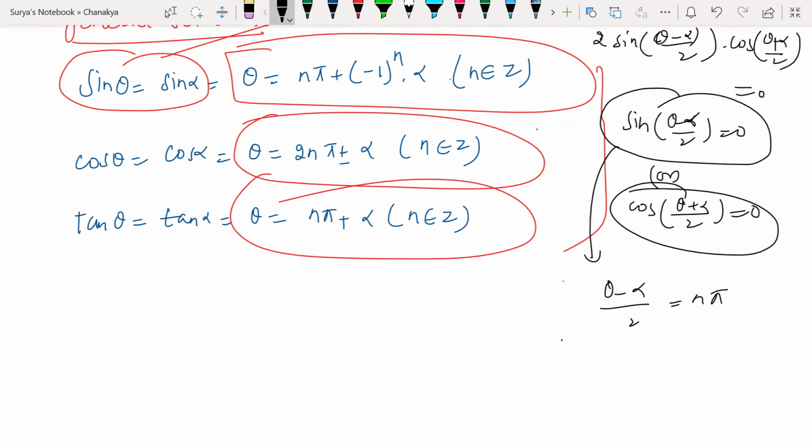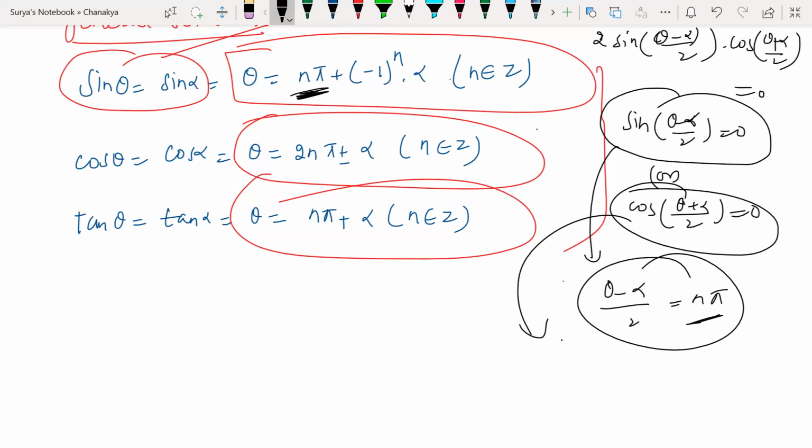Why? Because all multiples of pi, 2 pi, 3 pi, every n pi, give me 0 for sine. So theta minus alpha by 2 is equal to n pi here. Clear? In cos also, the same thing follows. That is why I wrote n pi here. That's the reason.